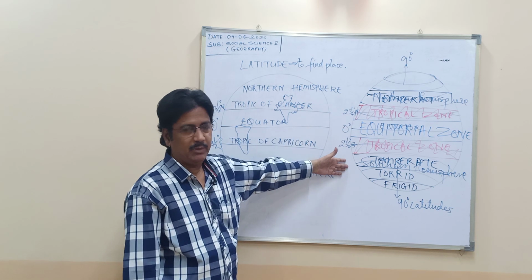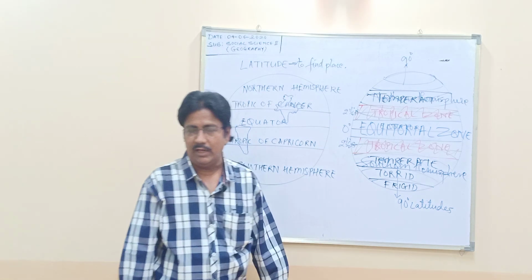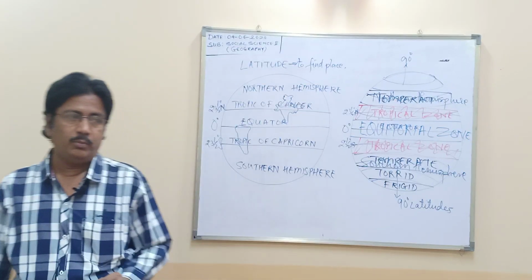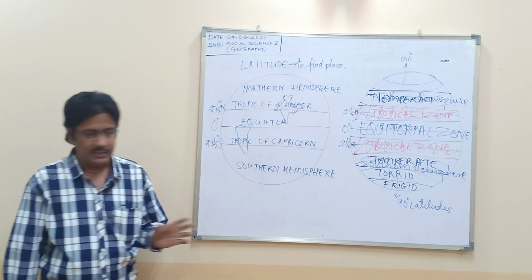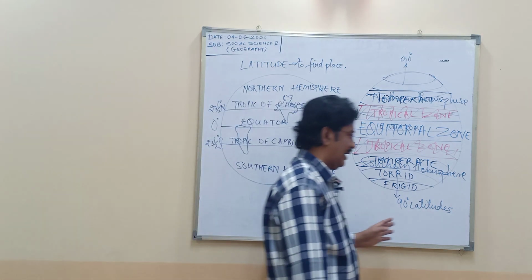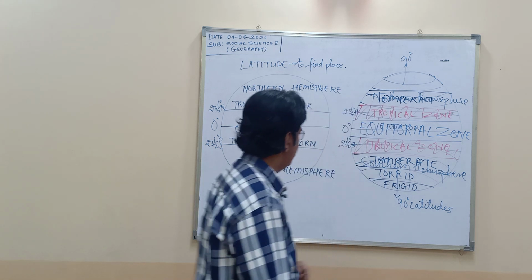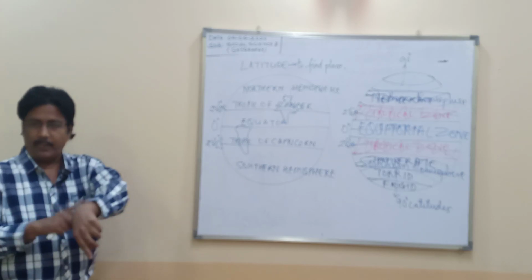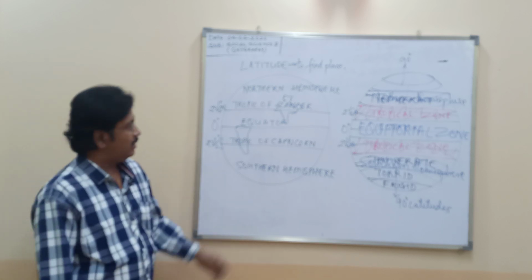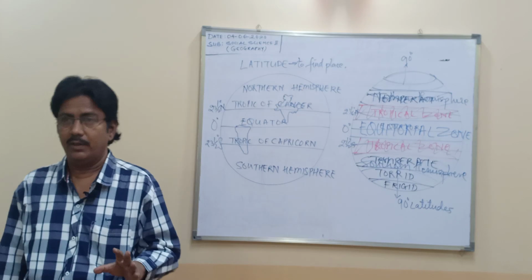After that, the temperate zone in both hemispheres, then the torrid zone in both hemispheres, and finally the frigid zone, because only ice is available out there. Nothing else, no life. Any doubts till now? Because we have to move on to the next stage.